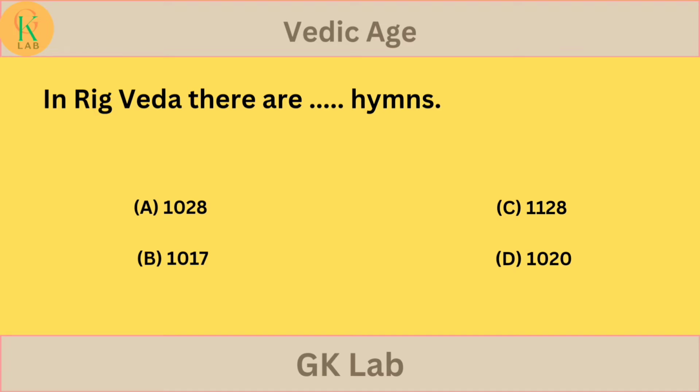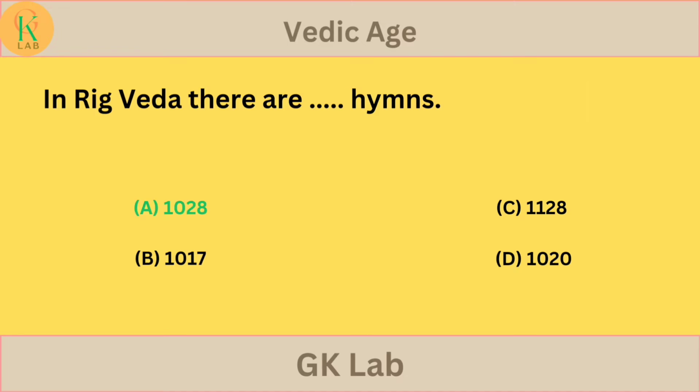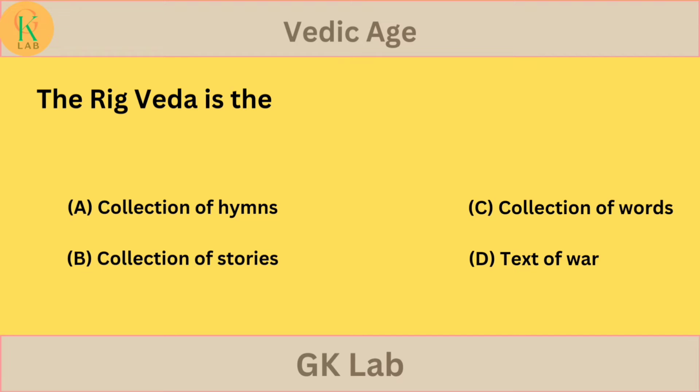Your answer is... the correct answer is option A. 1028. The Rig Veda is option A. Collection of hymns. Option B. Collection of stories. Option C. Collection of words. Option D. Text of war.